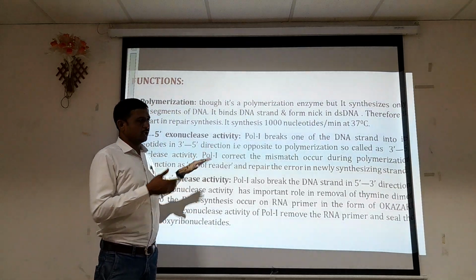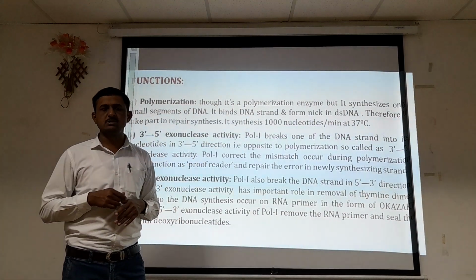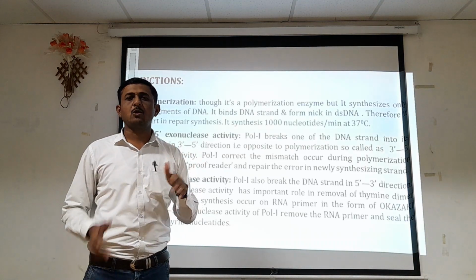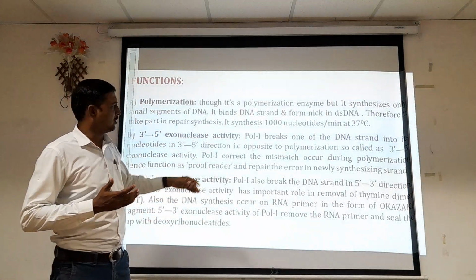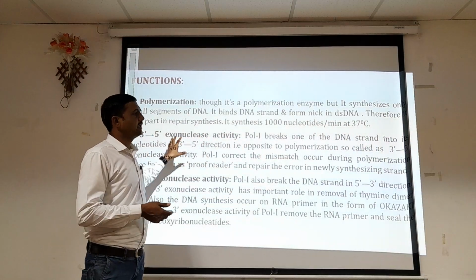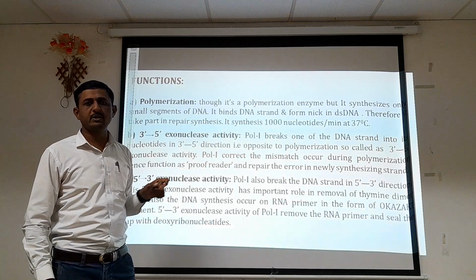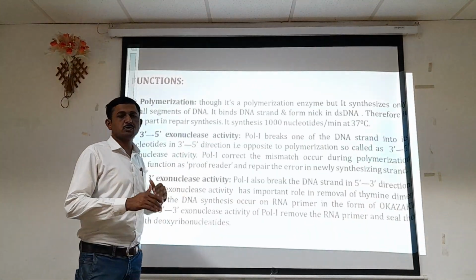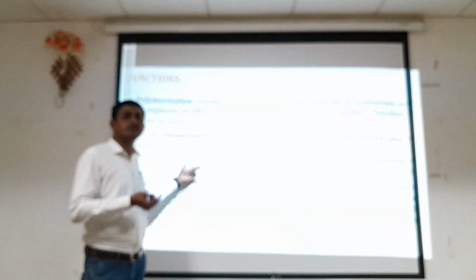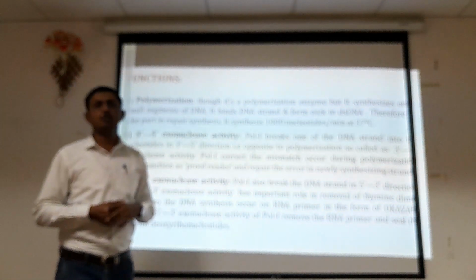During the continuous addition of nucleotides, sometimes due to error, a wrong nucleotide can be added to a particular DNA strand. So the DNA polymerase 1 enzyme carries out the process of mismatch repair, which in DNA replication is called proofreading.